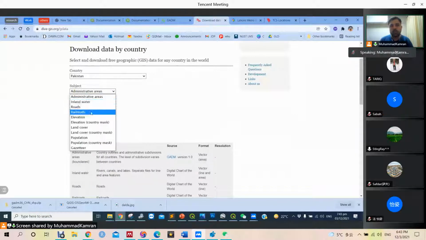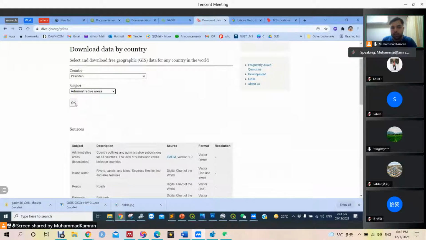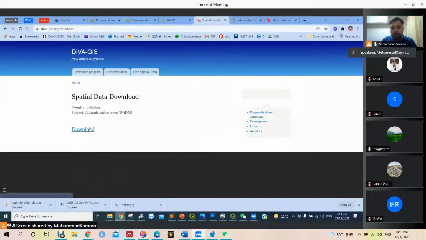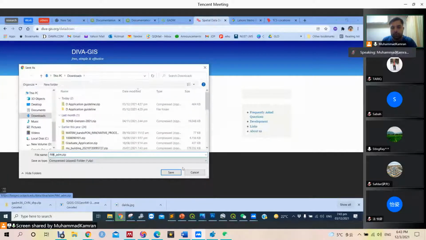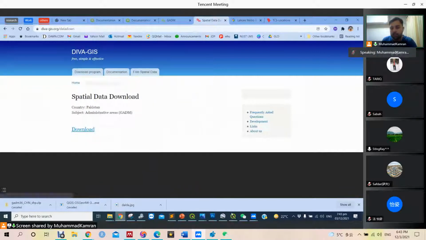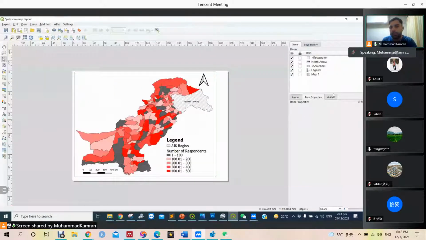These are not very accurate, and for other countries there is also no guarantee that they are very accurate, but mostly they are accurate. We can download these basic data sets for Pakistan as well. If we download administrative data, it will be the PAK-ADM file. It will be the same data that we used in the map. I hope you got the answer.